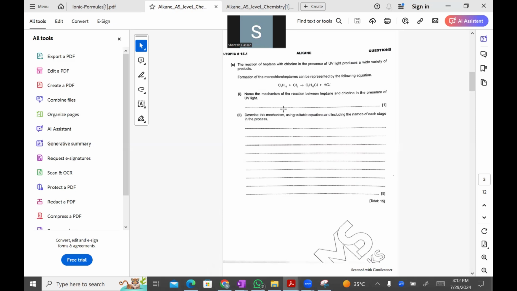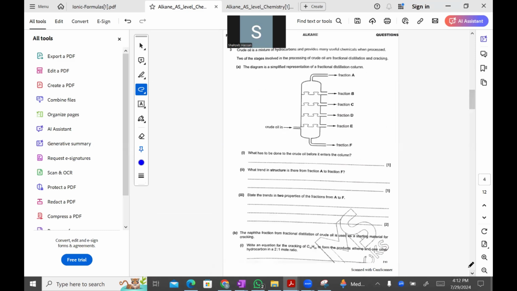But what is the mechanism for that? Is it cracking? No, wait. This whole reaction, we have just studied it, that we call this free radical substitution. Shabash. We call this free radical substitution. Okay, we can do it later, and the next one would be the same.